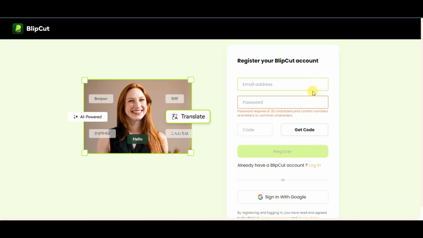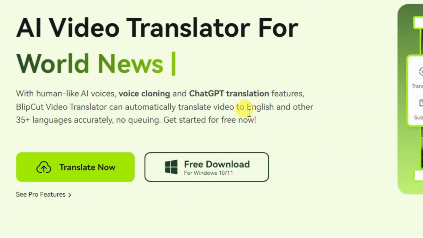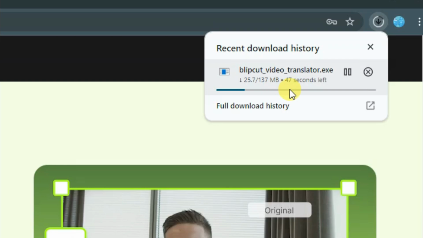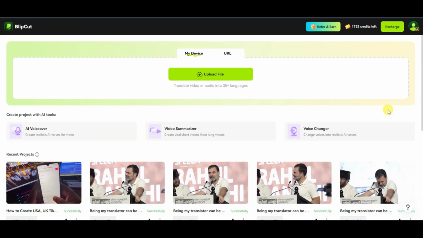Guys, I have already created an account on this platform. I'm going to log in. If you are using desktop, then you can click here. Here you can see Believe Code software is downloading. Once you successfully install Believe Code software, you will then come to this page.